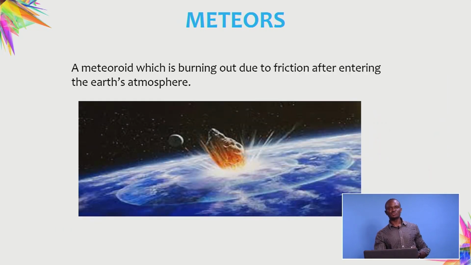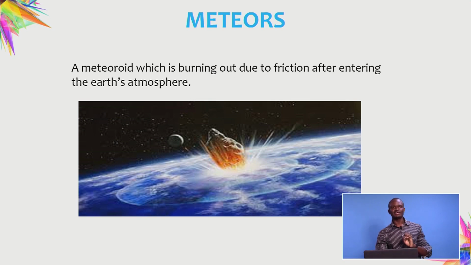So if we discuss what the meteors are, we find that meteors are meteoroids which are burning after hitting the Earth's atmosphere. Due to that very high vigor of motion, the meteoroids will sometimes end up exploding and burning. So the burning meteoroids are what we term as meteors.